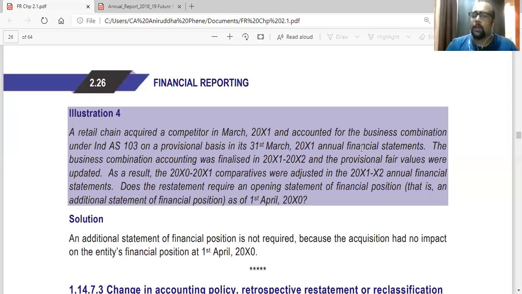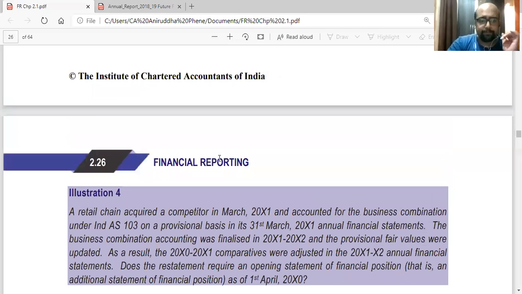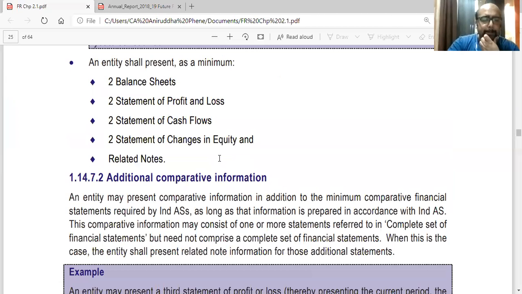Does the restatement require an opening statement of financial position, that is an additional statement of financial position as on 1st April 2000? So the question is, should they present the opening statement as well? The question comes from this point actually.